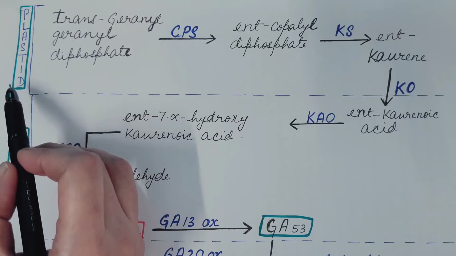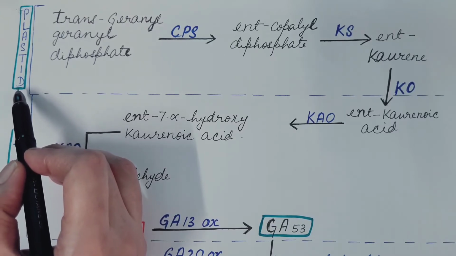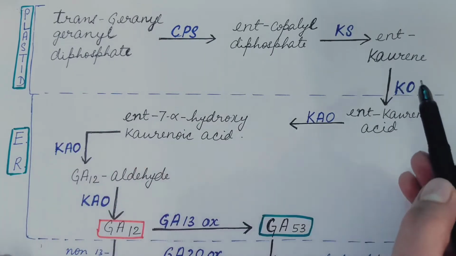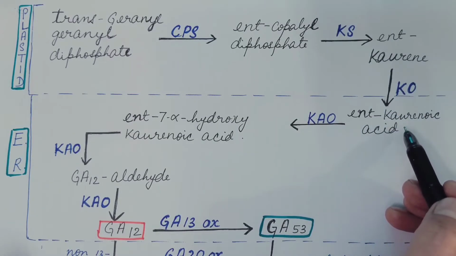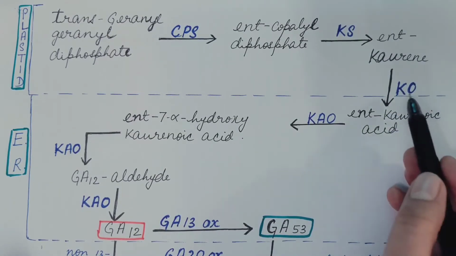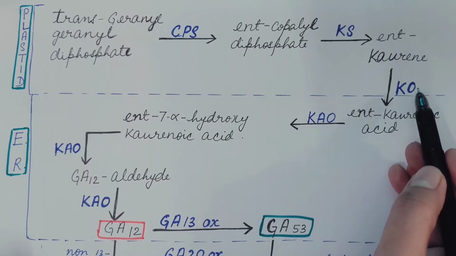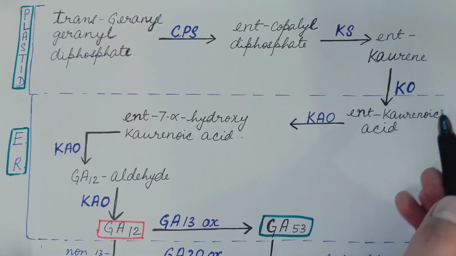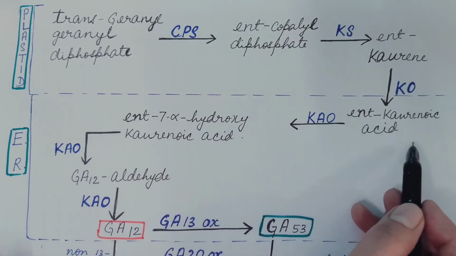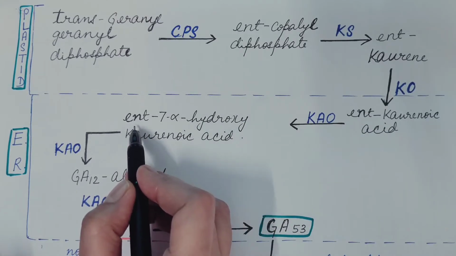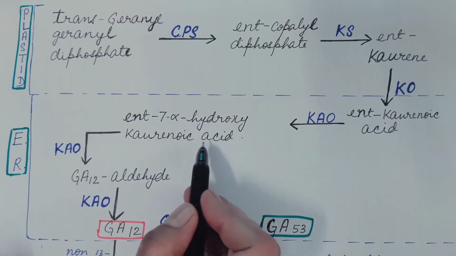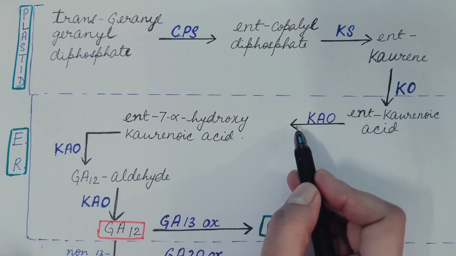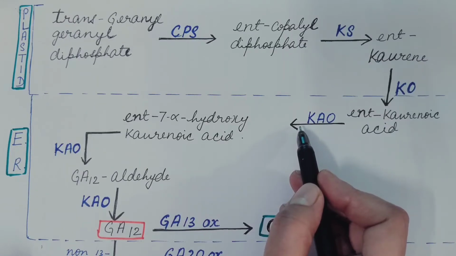These steps take place in the plastid in higher plants. Ent-kaurene is then converted into ent-kaurenoic acid, catalyzed by the enzyme ent-kaurene oxidase. Ent-kaurenoic acid is then converted into ent-7-alpha hydroxykaurenoic acid. This step is catalyzed by the enzyme ent-kaurenoic acid oxidase.